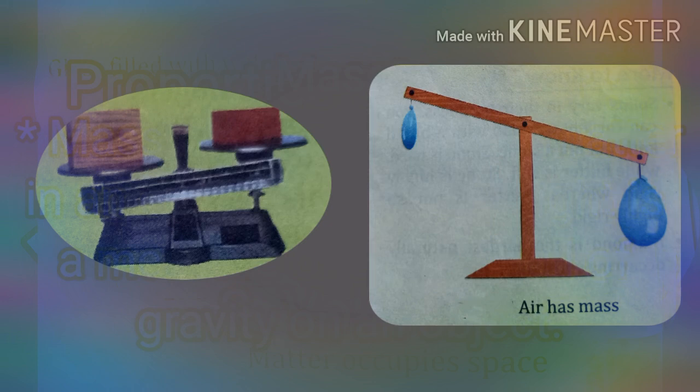What do you understand by the difference between mass and weight? Mass is a measure of the quantity of matter contained in a body, whereas weight is the force with which the earth attracts a body. The SI unit of mass is kilogram, but for weight it is Newton.